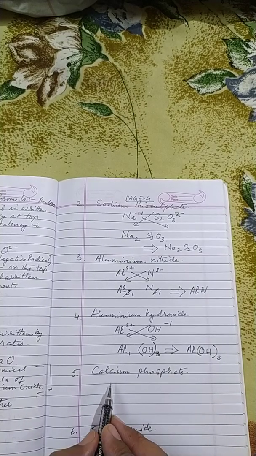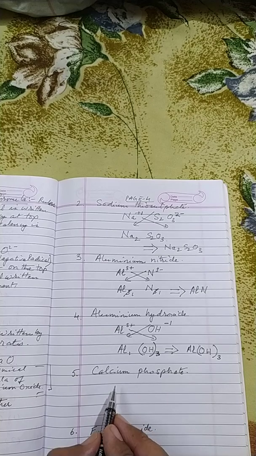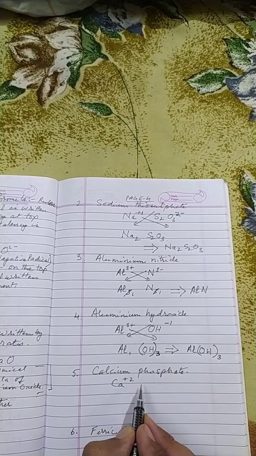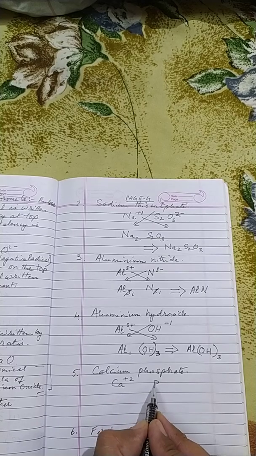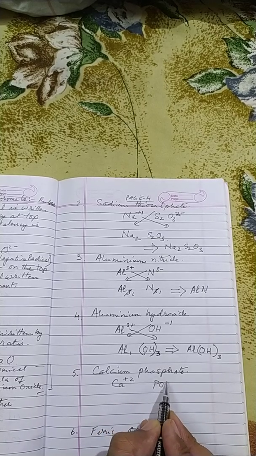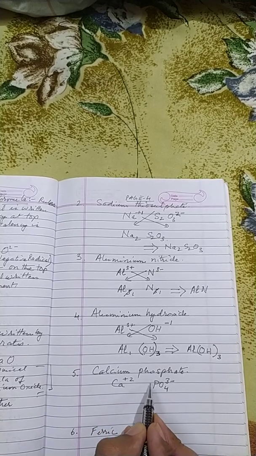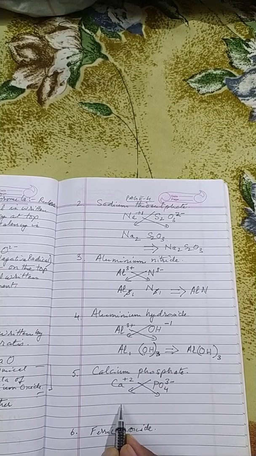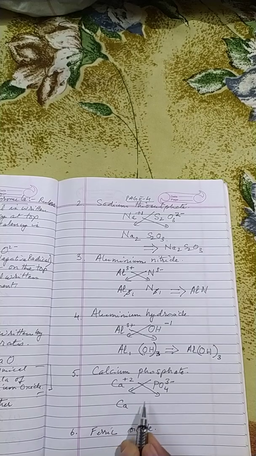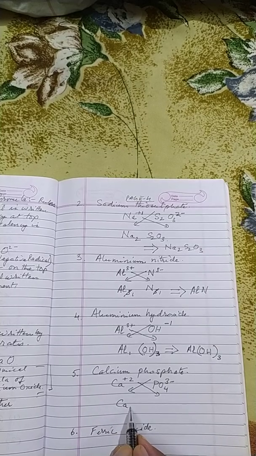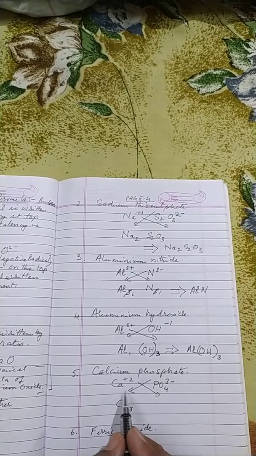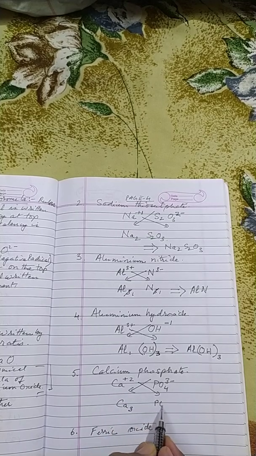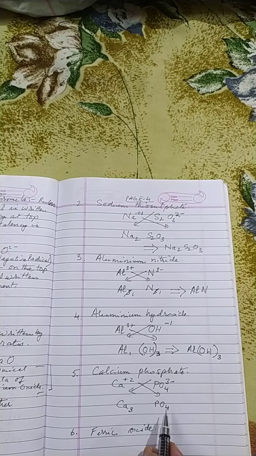Now let us take another example, calcium phosphate. Calcium has a valency of plus 2 and phosphate, PO4, has a valency of 3 minus. On interchanging the valencies, we get the valency of phosphate at the base of calcium, and we get the valency of calcium, which is 2, at the base of phosphate.